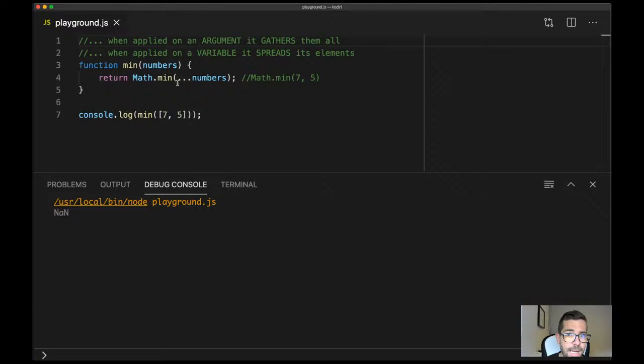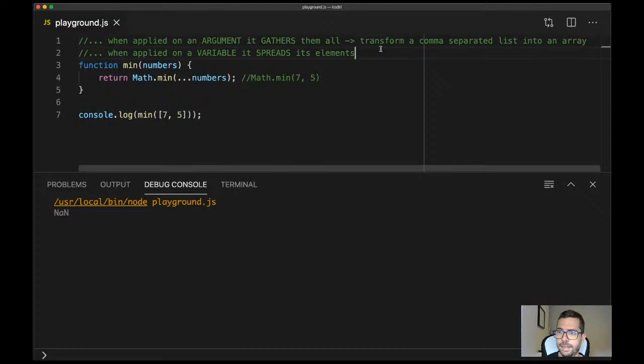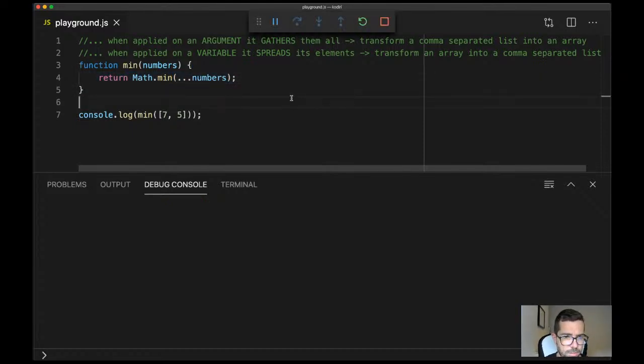When you apply the rest parameter on the argument, you transform a comma-separated list into an array, and here you transform an array into a comma-separated list. It's exactly the same, but applied the other way around. So that should work.